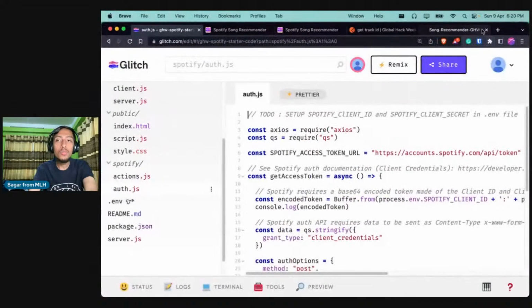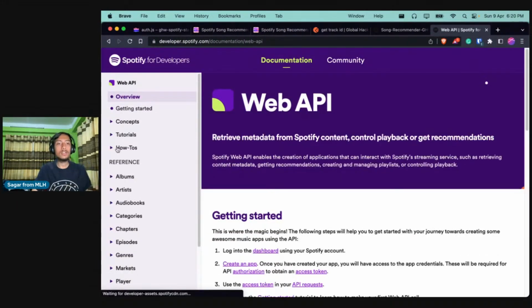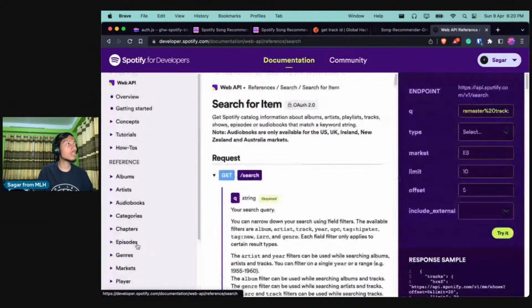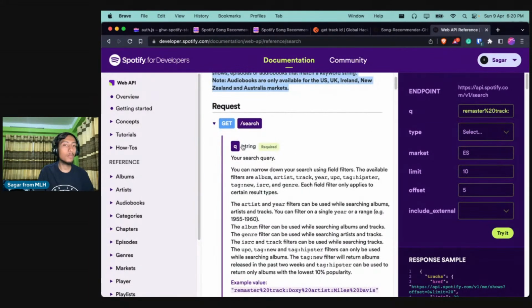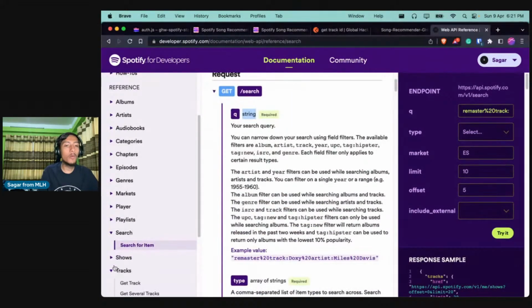And if you go to the Spotify API, let me go to the Spotify documentation. You will be able to see all the APIs from here. So we are using this API called search. We are using the search item API and we are passing it a query that will be the name of the track and the artist. And after that, we are using the recommendation API.